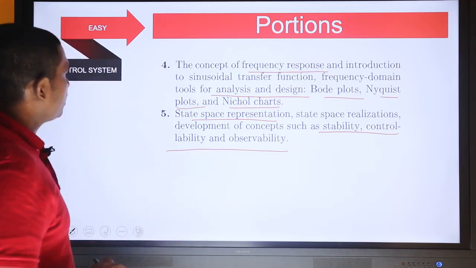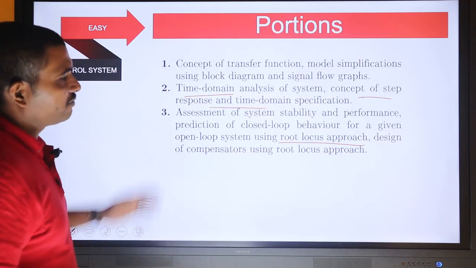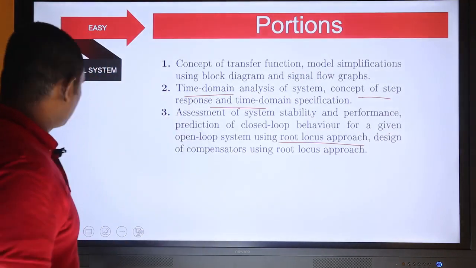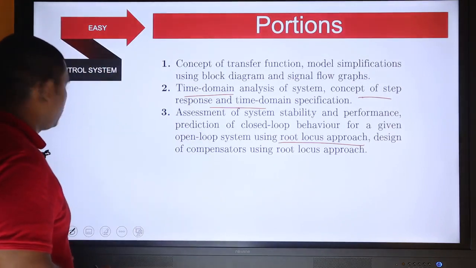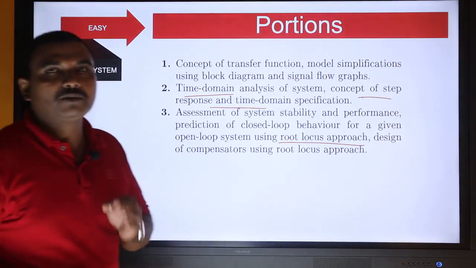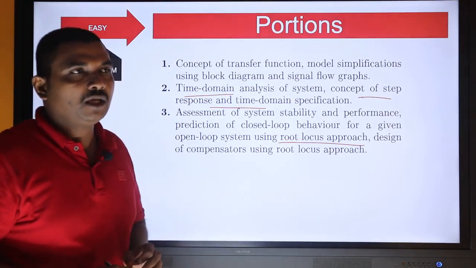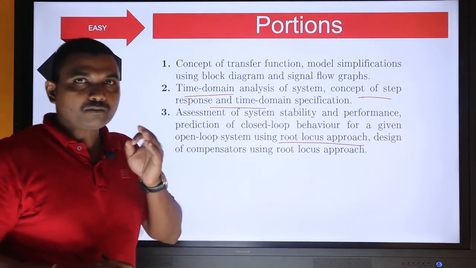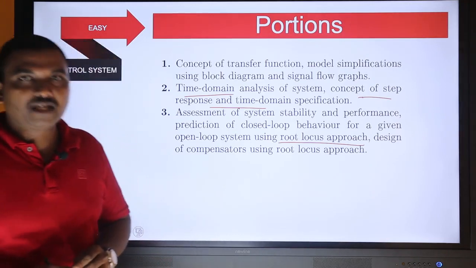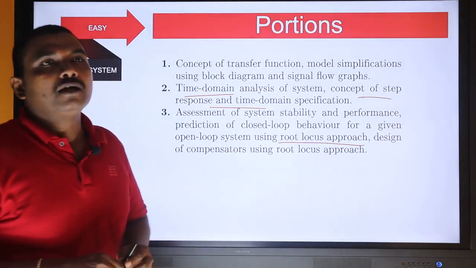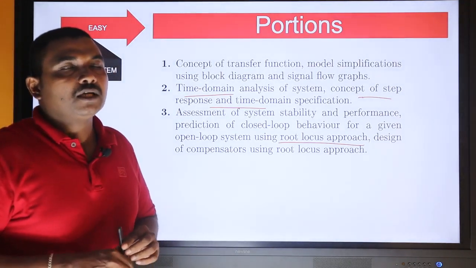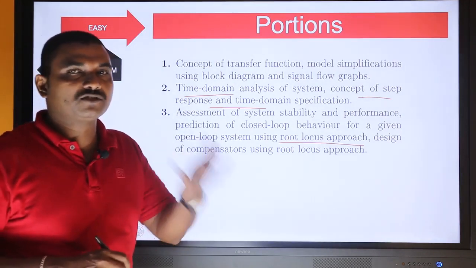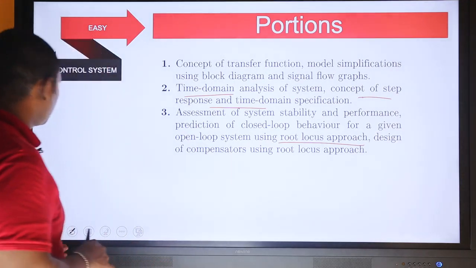So basically control system consists of this much of portions, which I have already included in the chapters, and it is also included in the syllabus. So these are the various portions that we will have to go into in this subject. Before studying a subject, you have to be crystal clear about the chapters and the topics of the subject, because GATE is primarily focused on topics. It is not based on a syllabus like a UG program. It is a topic wise study. So that means if you studied all the topics of control system, your study with respect to control system is finished.